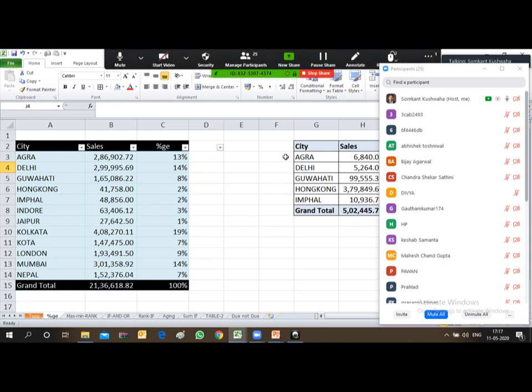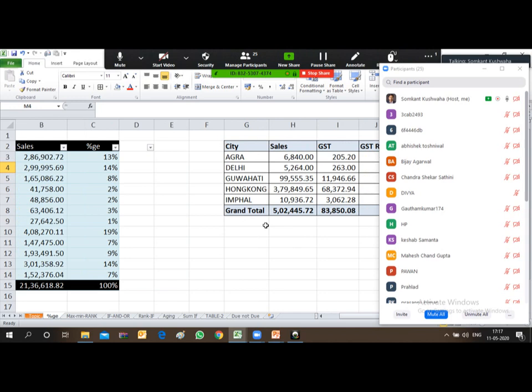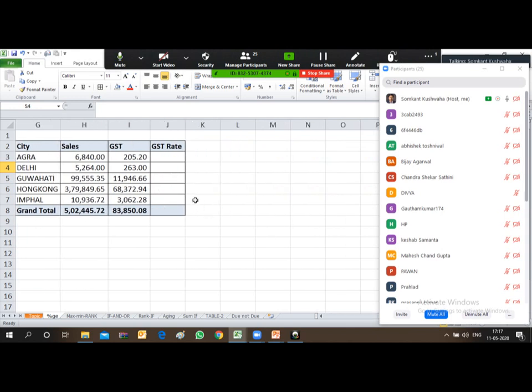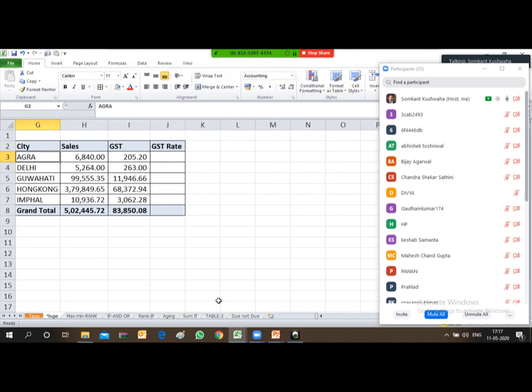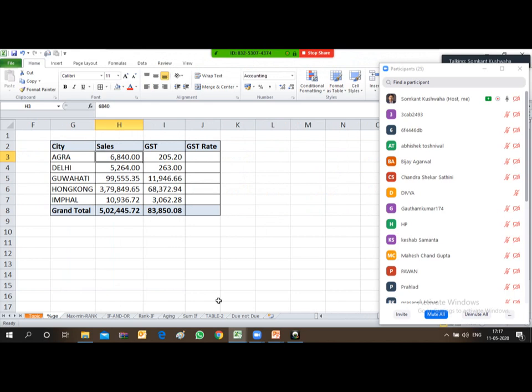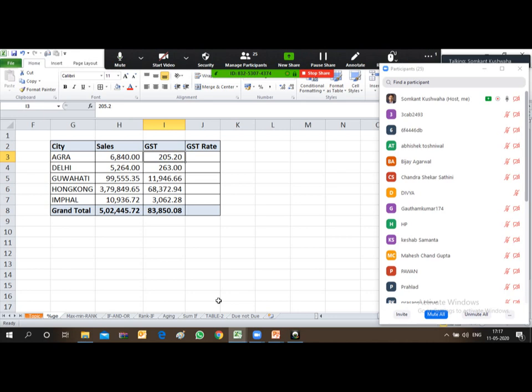Again a percentage. How can you derive a percentage? Now you see in this table also, in different locations, the sale is given over here, and then the GST amount is also given. Now you need to derive the percentage of the GST on a particular sale value.